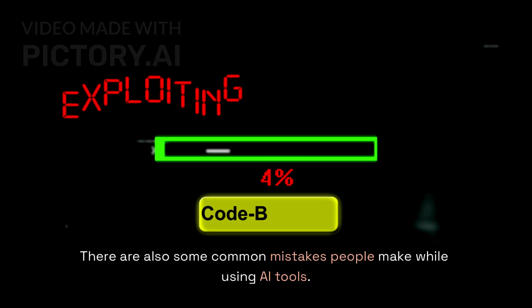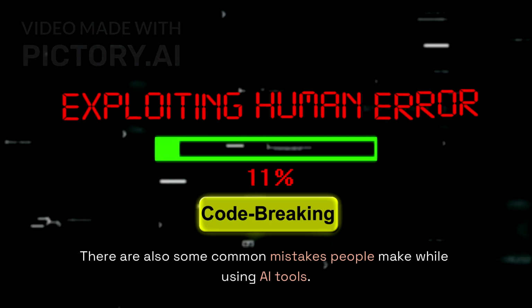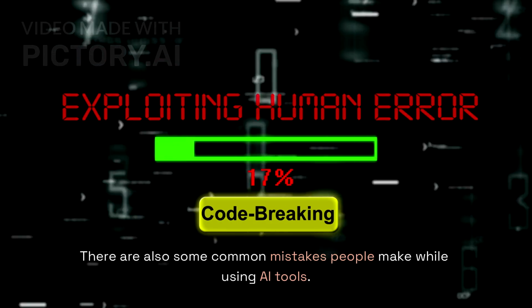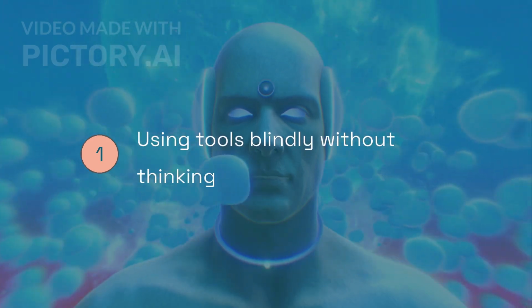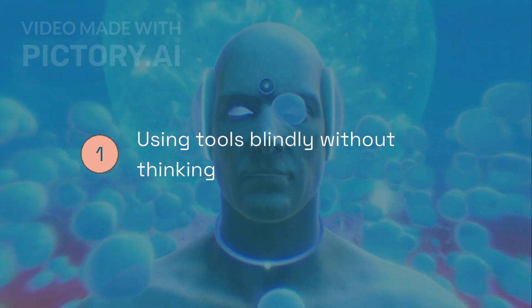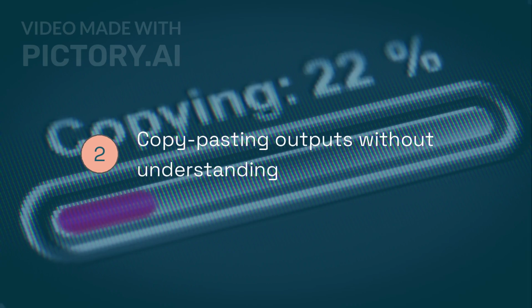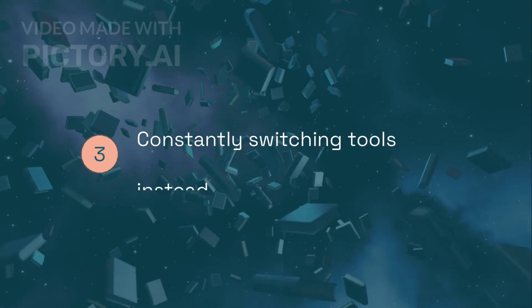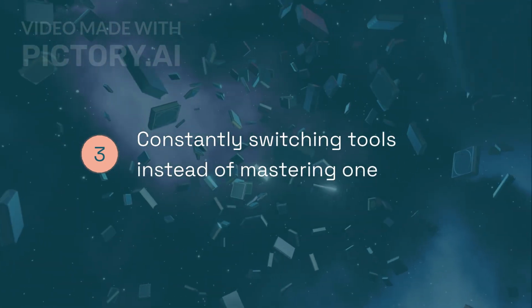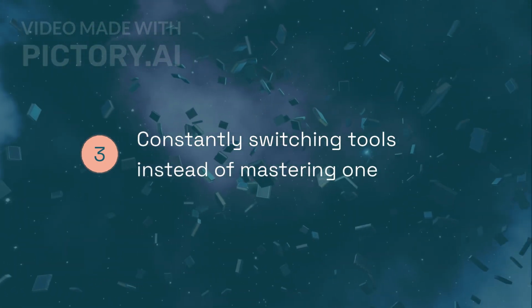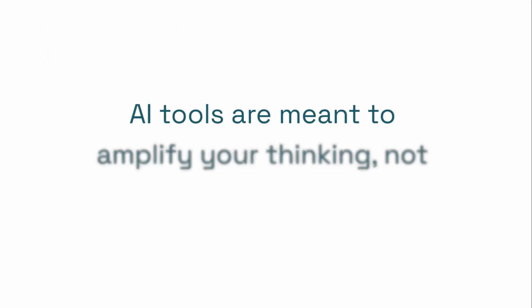There are also some common mistakes people make while using AI tools. One mistake is using tools blindly without thinking. Another is copy-pasting outputs without understanding them. A third mistake is constantly switching tools instead of mastering one. AI tools are meant to amplify your thinking, not replace it. Let us summarize clearly.